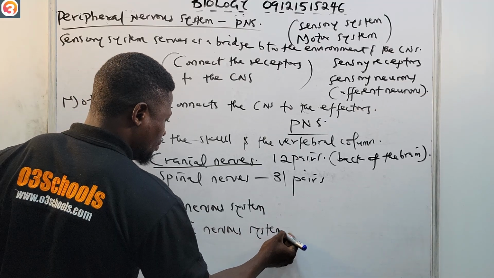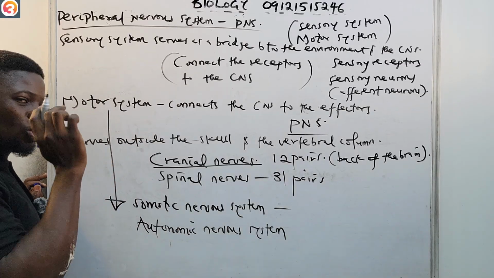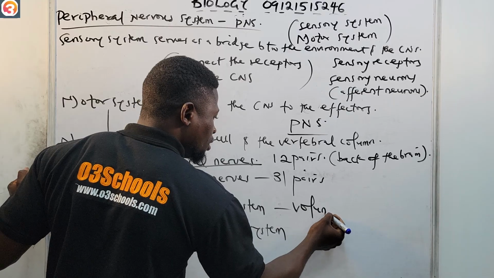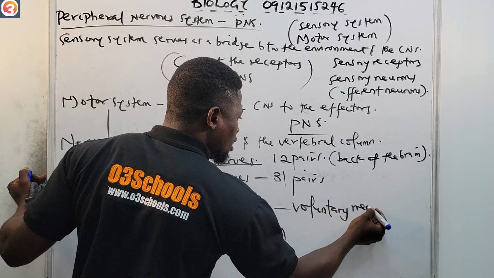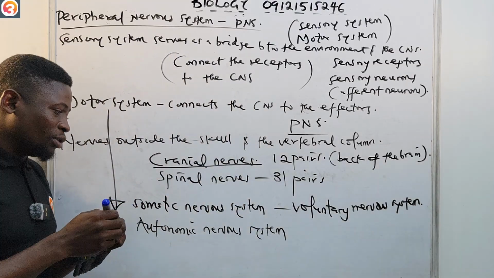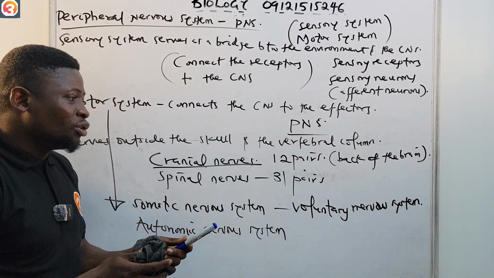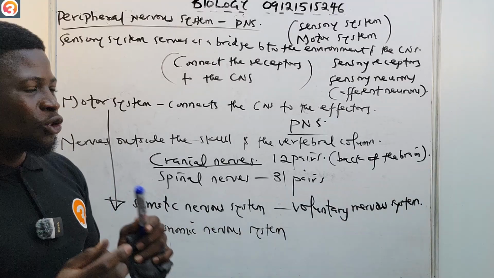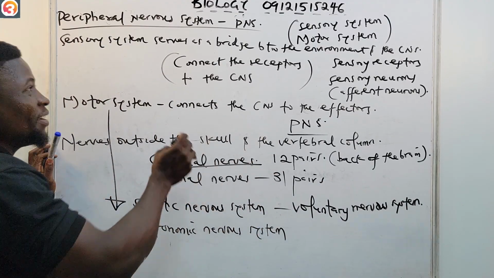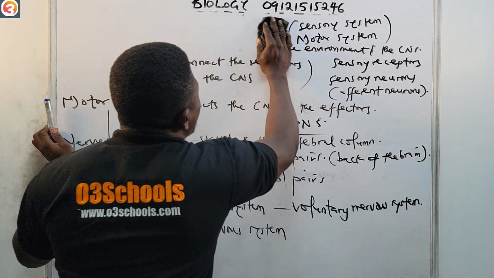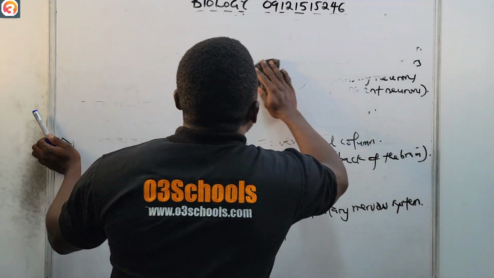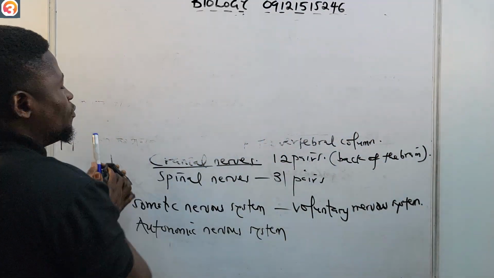This somatic nervous system is also called the voluntary nervous system. I think that will make explaining the somatic nervous system very easy, because you already know that they are voluntary. Therefore, the somatic nervous system is the part of the peripheral nervous system that is in charge of, or associated with, voluntary control of body movement.